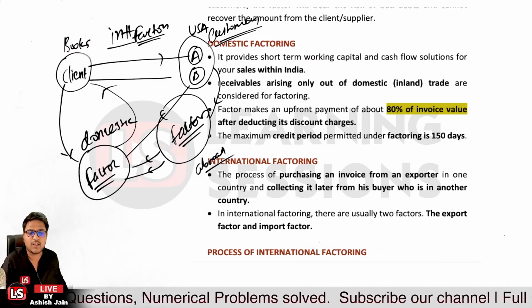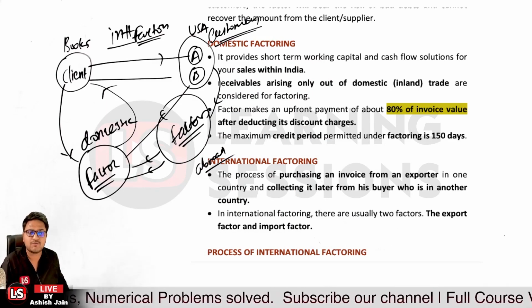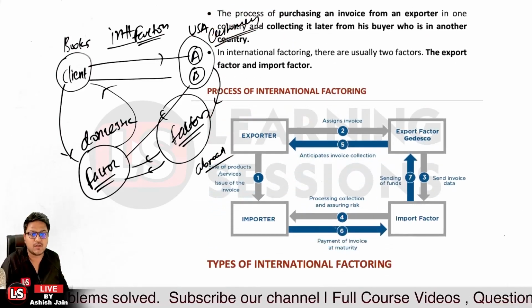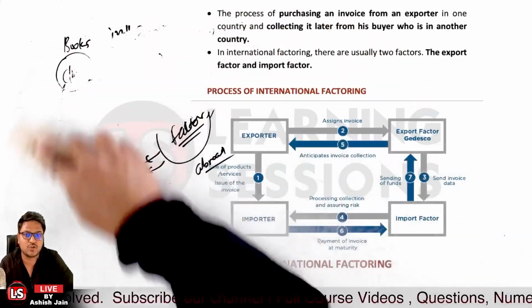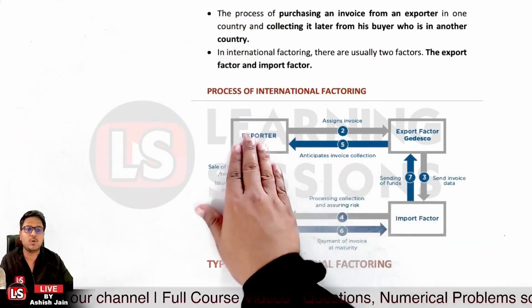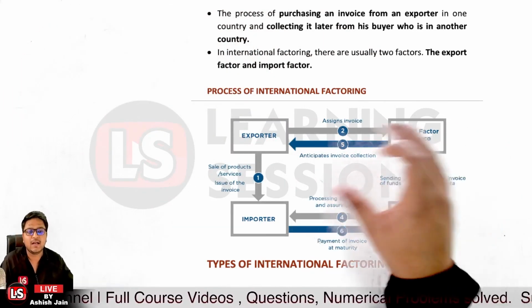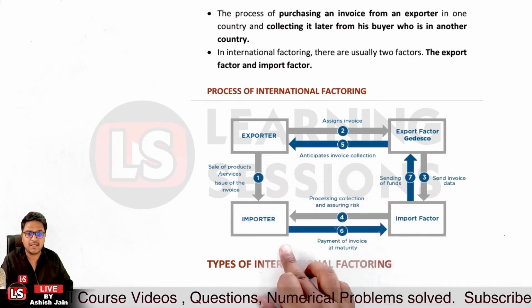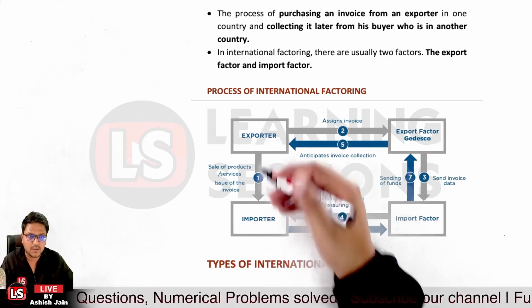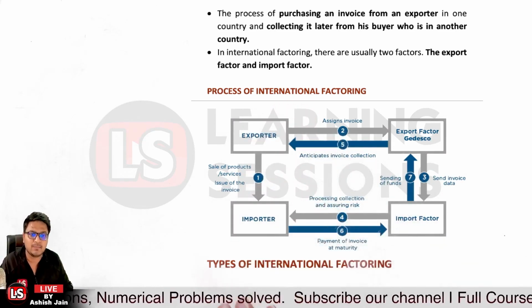Okay, so in international factoring, there are usually two factors: the export factor and the import factor. Now let's understand this through this particular picture. We have an exporter who has exported the goods to an importer, and they must have a sale agreement between the two. Further, the exporter has given credit to the importer.